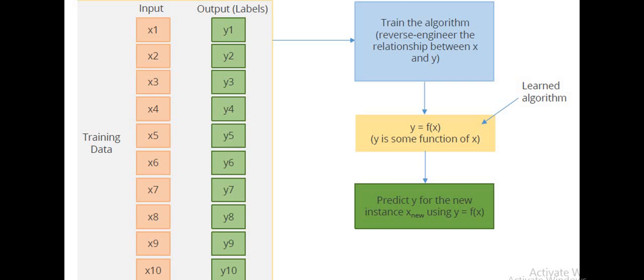From the data, the machine will learn the trend or pattern, that is nothing but the relationship, y is a function f of x. Since the machine learns the relation between the input and output variables, any new input can be given to the machine to predict the new output.